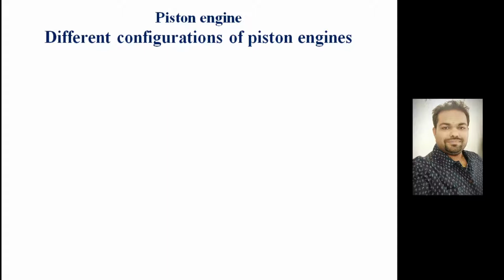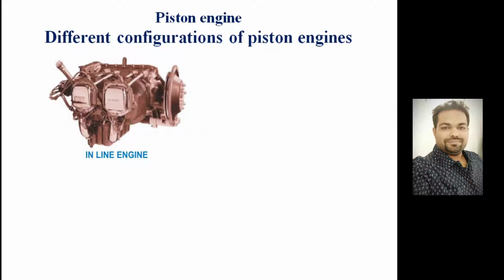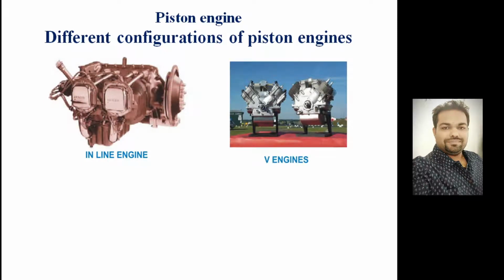They can be arranged in various configurations, as I said. So if we look at the first, that is called inline. This is the inline arrangement. Second is called V type, right? Inline, they will be along the same line, right?